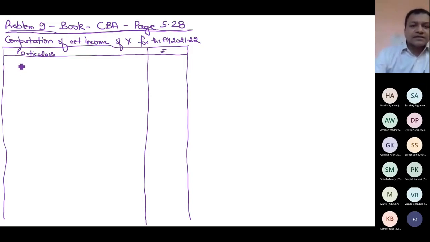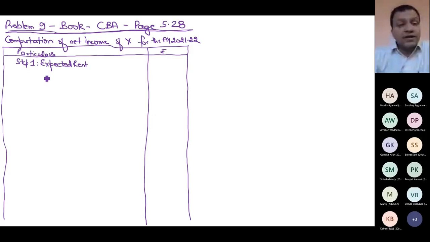Step 1, expected rent. Can anyone tell me what is expected rent? Municipal value or fair rent, higher? Higher or standard rent, lower? Can you tell me how much is municipal value? Anyone who can give me the answer? Don't see the book. 40,000, sir. How much? 40,000 is per month. I will multiply it by what?